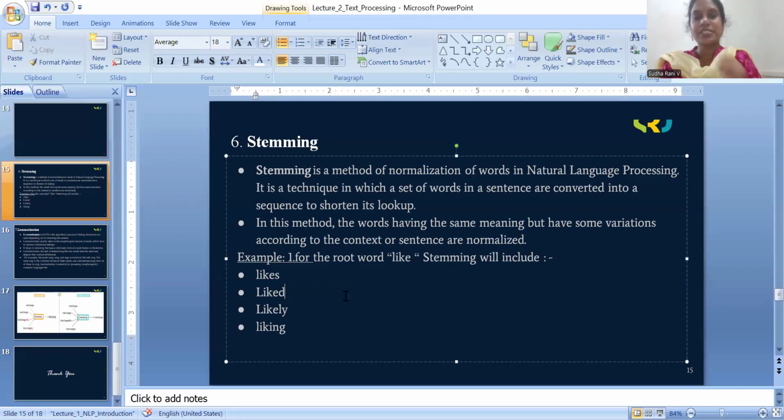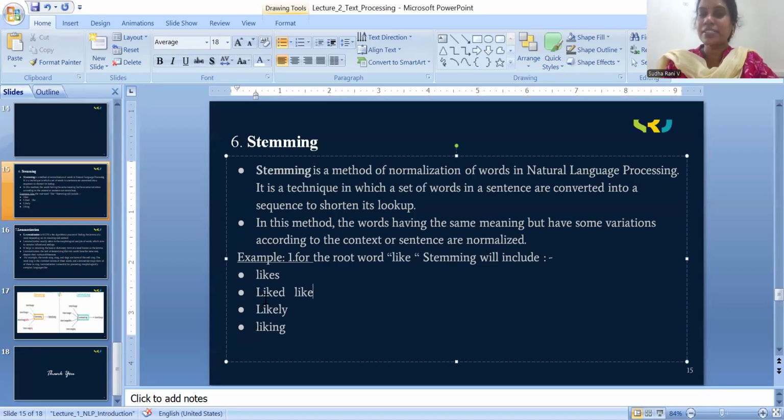For example, look at the example here: likes, liked, likely, liking. Whatever word you take, likes, liked, likely, these are all called stemmed words. These are not the original root word. According to grammar, from some root word, all of these are generated. All these words, likes, liked, liking, likely, have only one root word, that is like.